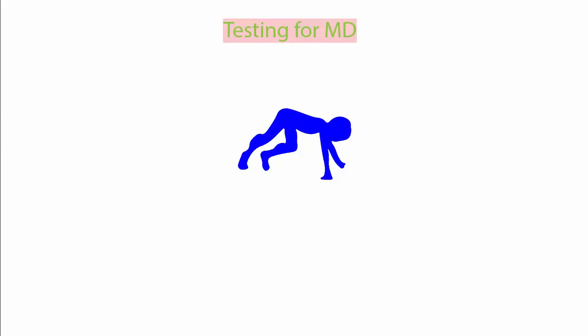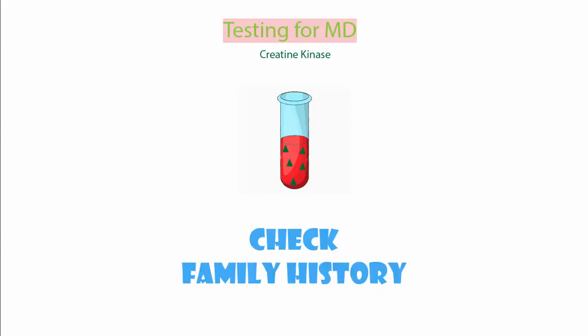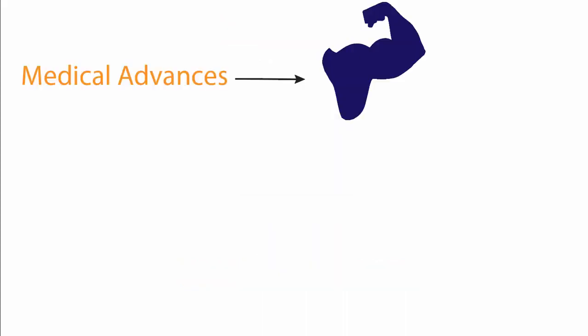The initial signs of DMD are often seen in observing a child, and especially in how they move. They often have difficulty climbing stairs and will begin to struggle to support themselves while standing. Blood samples can also be taken where levels of creatine kinase can be checked. This enzyme being elevated in the blood is a sign of muscle damage and is seen in those with MD. 2/3 of MD cases are inherited, so checking family history can also indicate if a child is at risk.